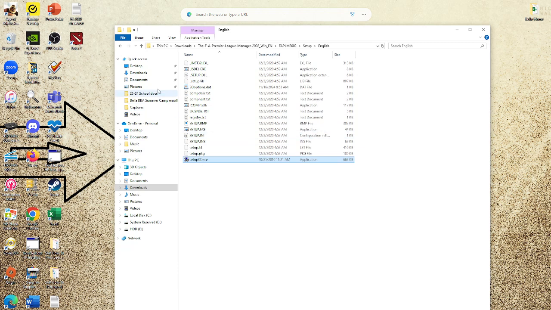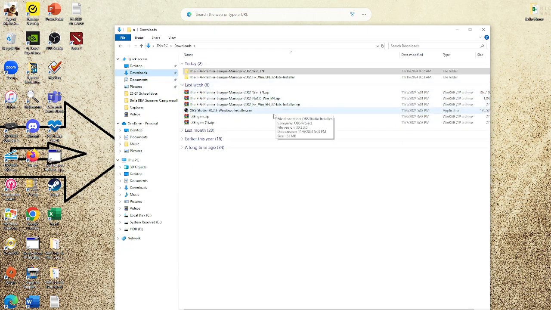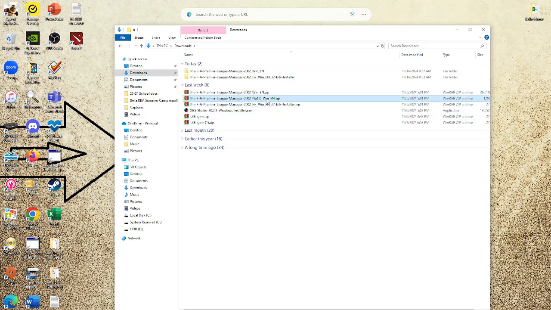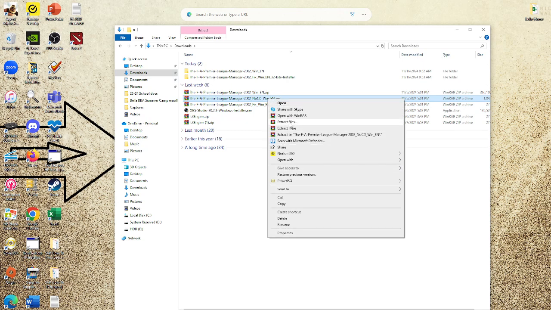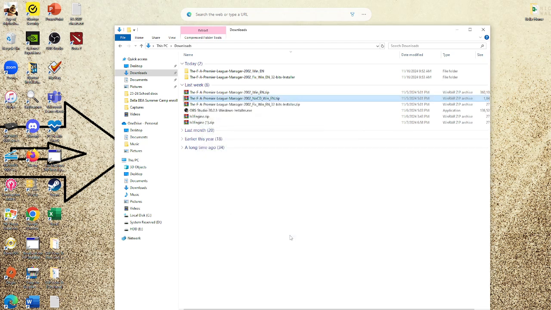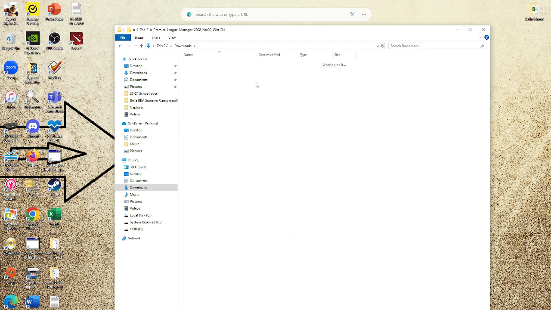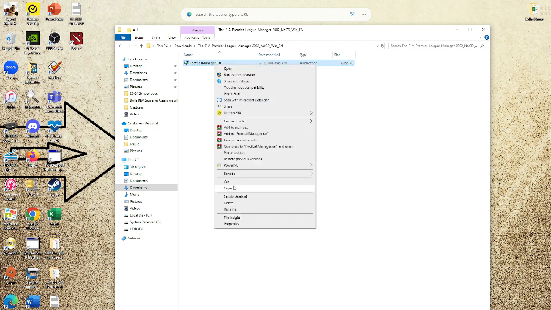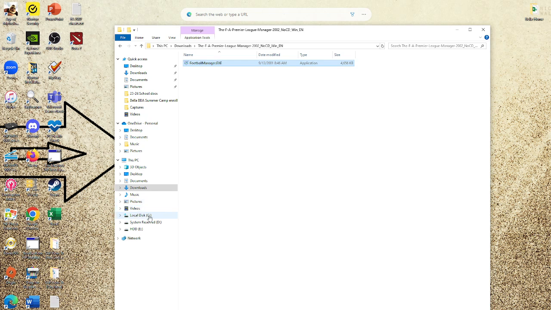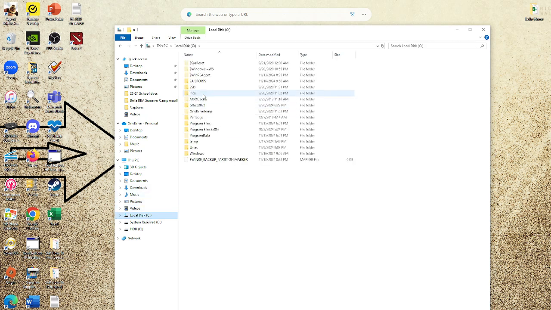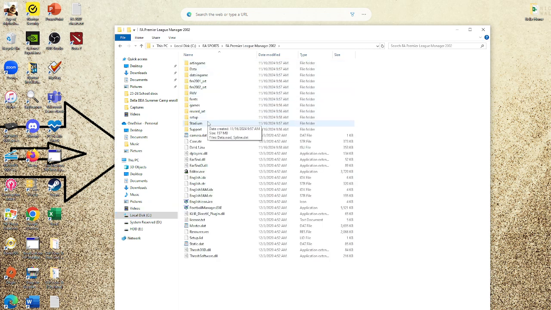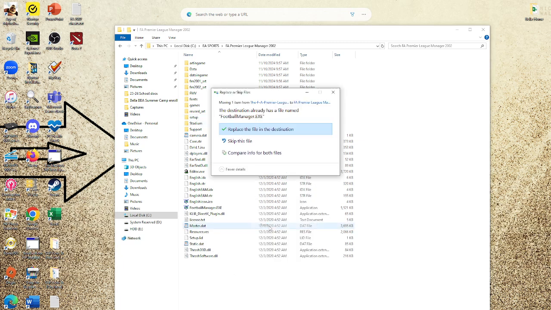you go to folder. Now you unzip no CD. Extract file. Alright, no CD. Cut this file. Go to local disk where you install the game, EA Sport right here. You're gonna find the setup. You just paste the file right here. Replace.